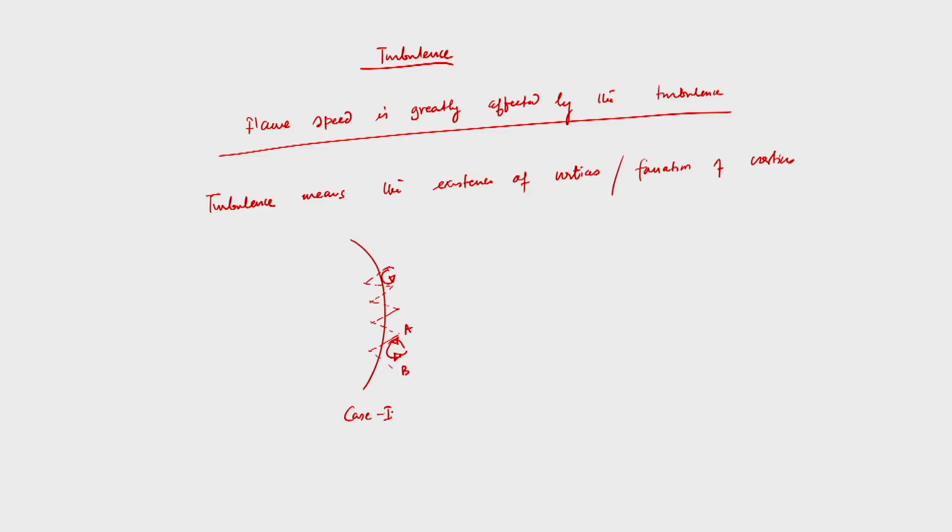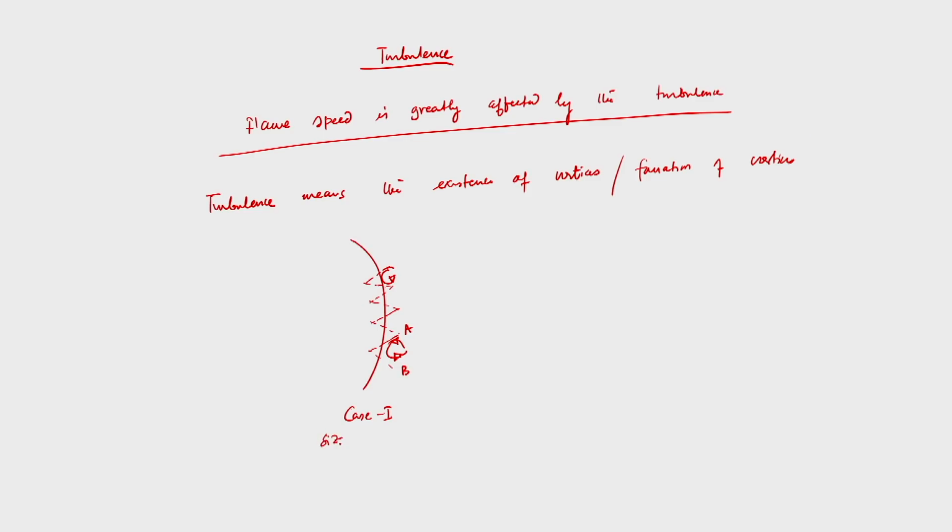Whenever turbulence is there, that means there are vortices. And whenever we have vortices in front of the main flame, suppose I have taken two points A and B. Now, the question is, case 1: the size of the vortices is small, and I can take another example.